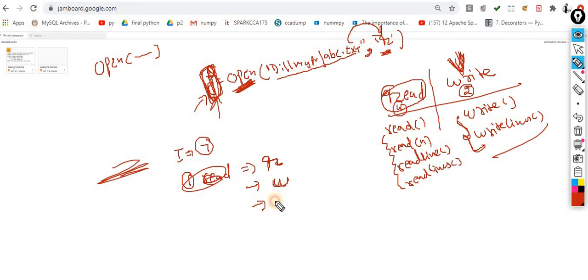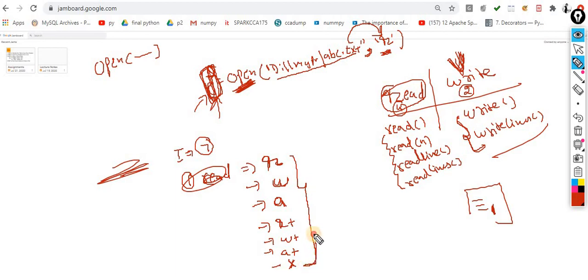The third mode is the append mode. Inside computer science, whenever the terminology append comes, it means the end of the file, always the end of the data. Keep this point in mind. You can blindly say this is the end of the data, which means your cursor will point to the end of the data. So these are the basic modes. Another mode is r plus mode, w plus mode, a plus mode, and the last mode is the exclusive open mode. These are the 7 modes by which you can open files.